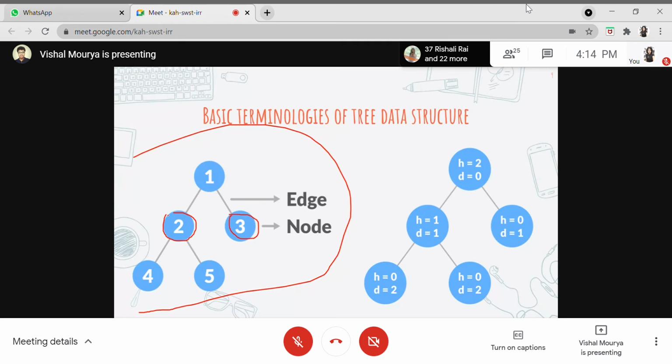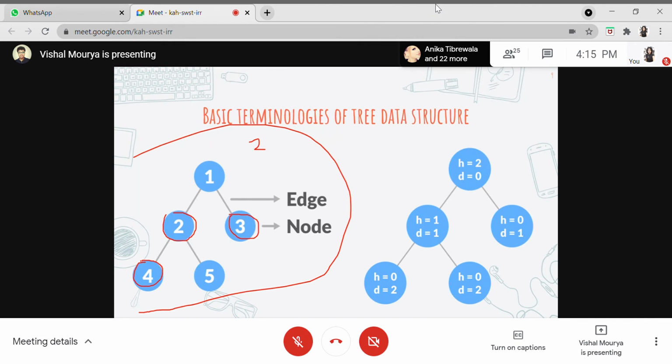Whenever I try to reach from 2 to 3, I can go here to 1, and I can go from 1 to 3. So you can see I have these two edges, so the length is 2 between these two nodes. Can I have another set of nodes where the length will be more? Yes, I can. Which is basically this node.